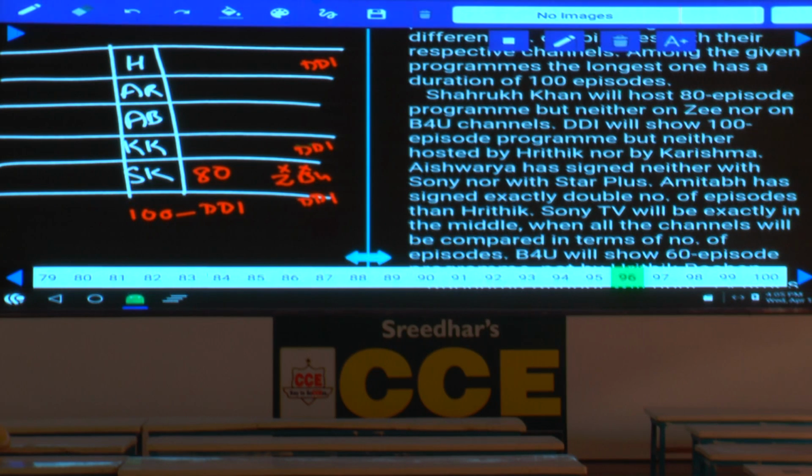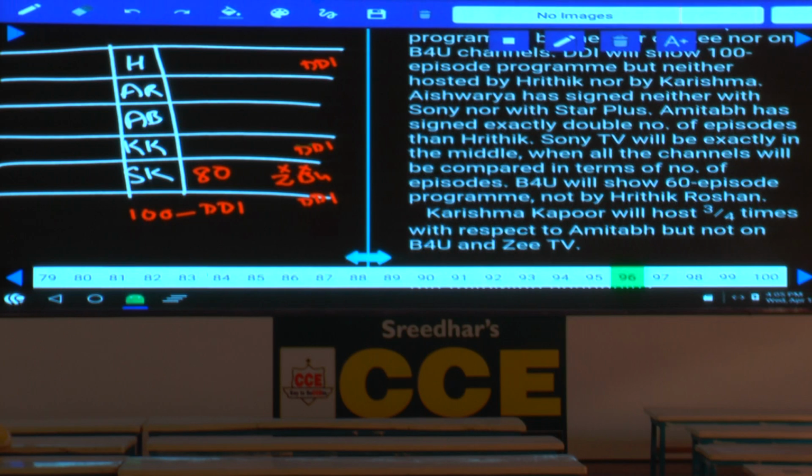Either Amitabh or Aishwarya should host this DD100 program, isn't it? Then it is not hosted by Hrithik, nor by Karishma. And next one, Aishwarya has signed neither with Sony nor with Star Plus.